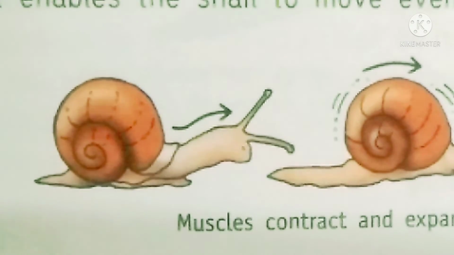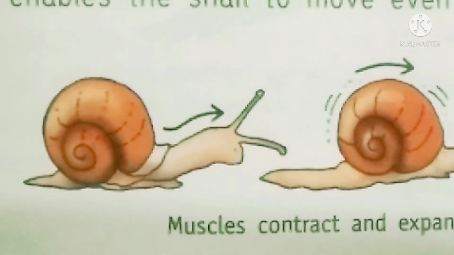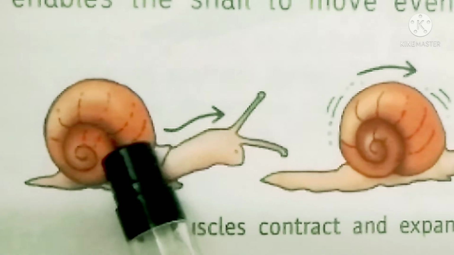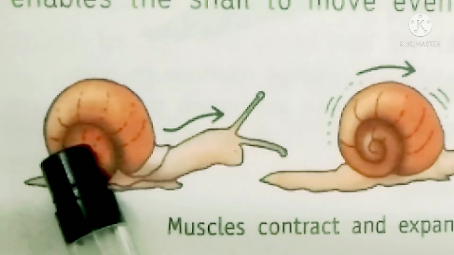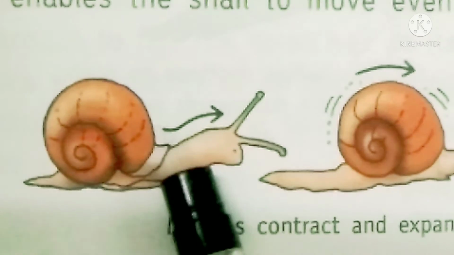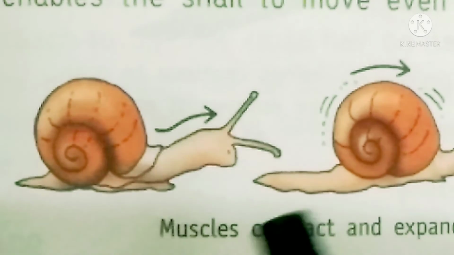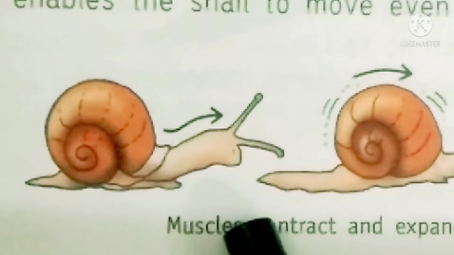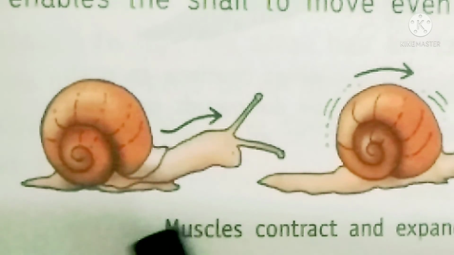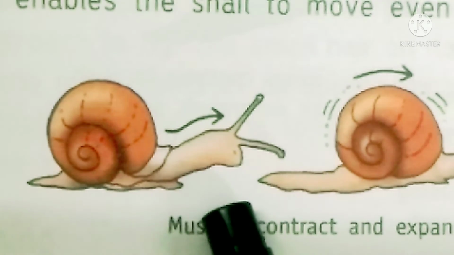Now look at this. What is it? This is a snail. Do you know how do they move? Actually, they have a shell-like outer skeleton, and it is full of calcium. Okay, and they drag the shell along with them when they are moving. Now, with the help of their foot, they stick to the ground. Okay, the muscles in the foot contract and expand, and this will help them to move forward.